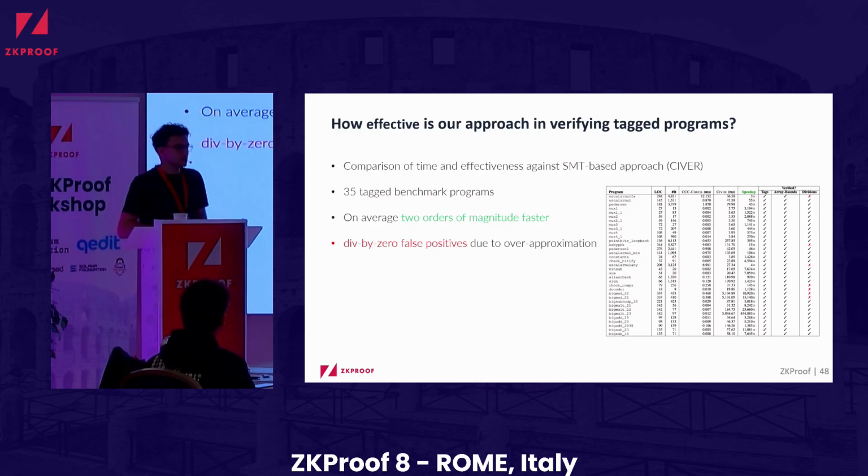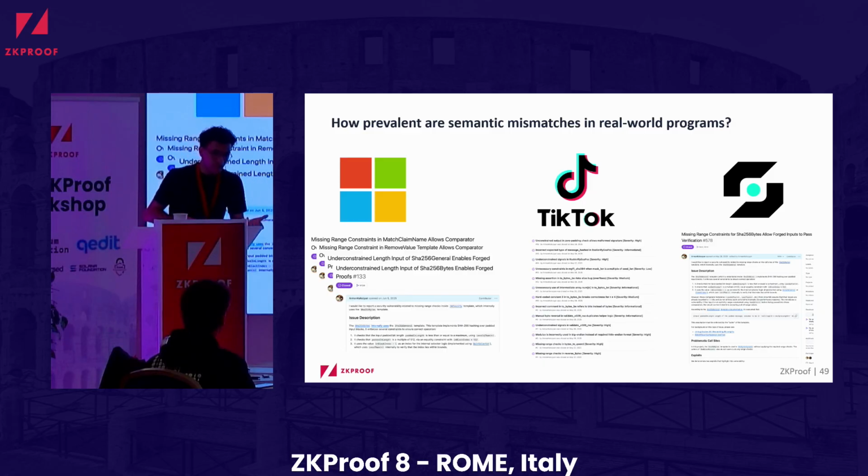These were some toy examples. We also looked into real-world programs of companies like Microsoft, TikTok, and Self, which is the app that lets you prove attributes about yourself without revealing any additional information. And we managed to find vulnerabilities that are covered by our formalization in all of these programs.